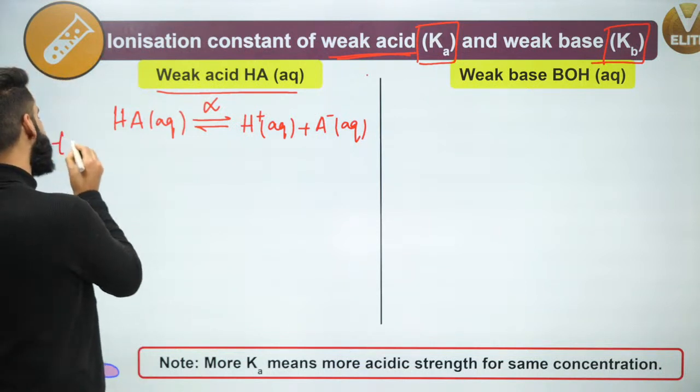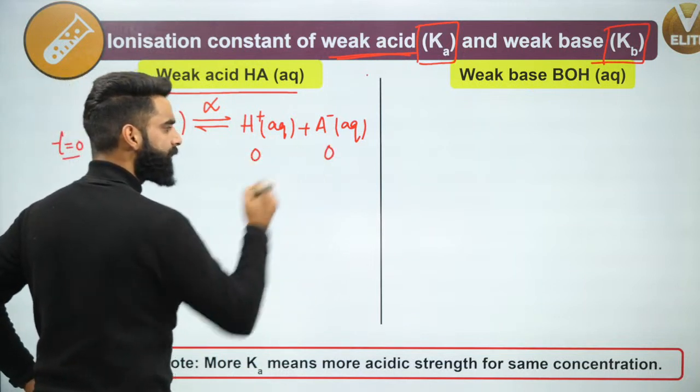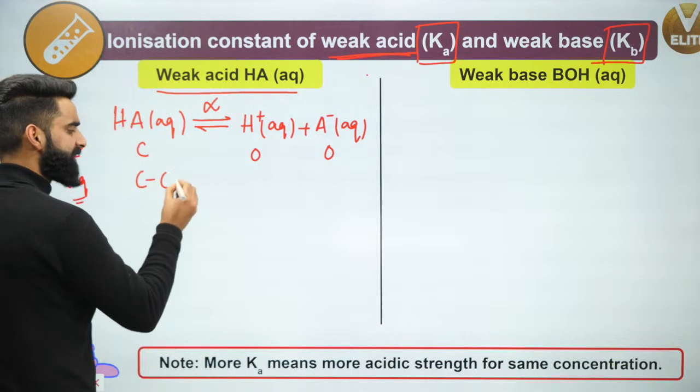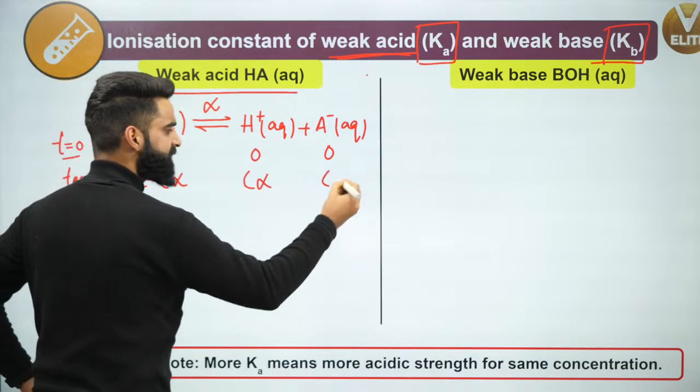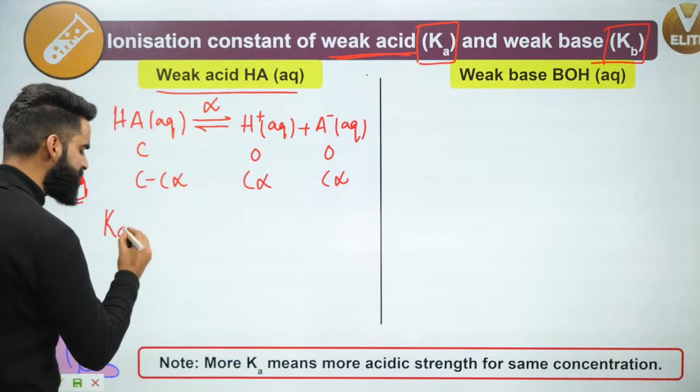So at time t is equal to 0, I'm assuming the concentration of HA is C, and the others are 0. So at equilibrium, guys, this is going to be C minus C alpha, and these will be C alpha and C alpha. Yes. Now, how do I write the expression for Ka? What is Ka?